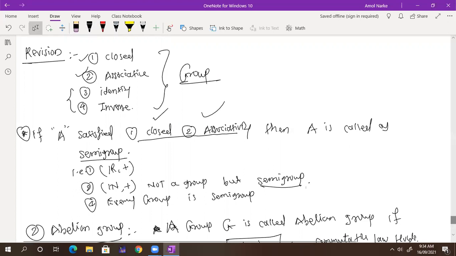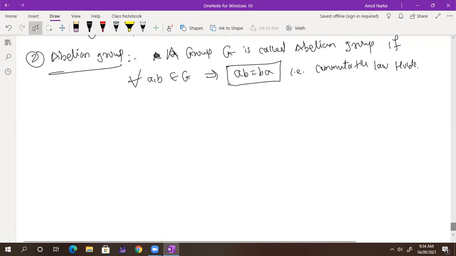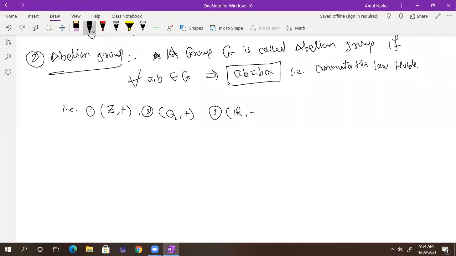And abelian group: tell me, what is an example of an abelian group? Z, plus. Very good. Any other example? Q, plus. Q plus. Okay. R plus. Any product operation? R star with dot. N with dot also? No, the natural numbers cannot be, because the inverse does not exist.